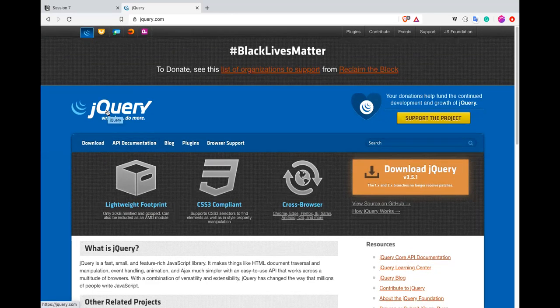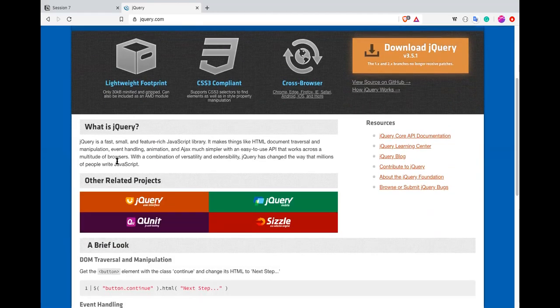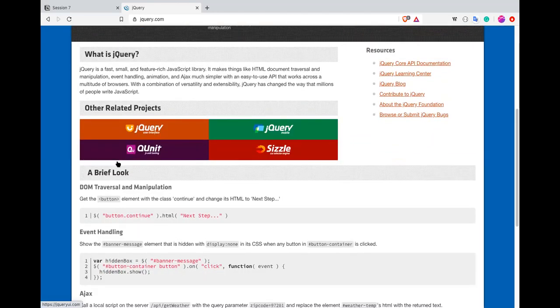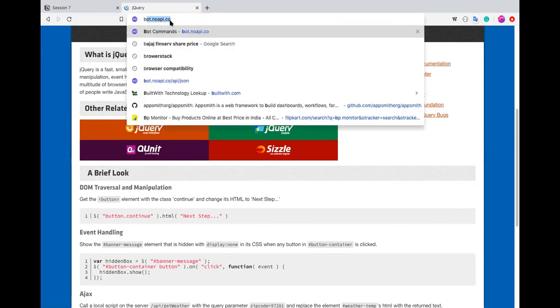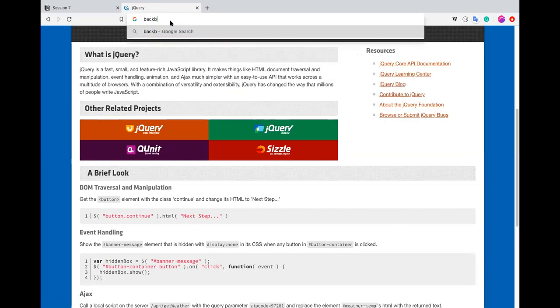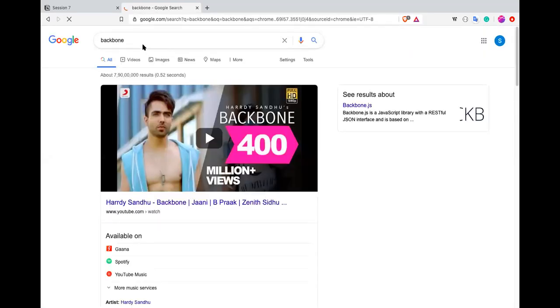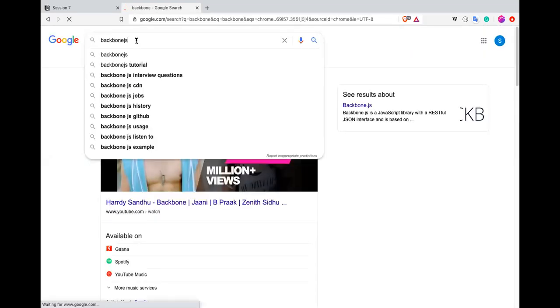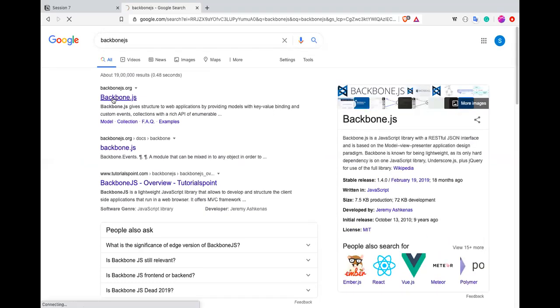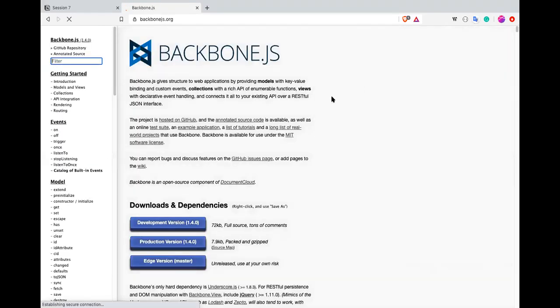Even if jQuery is old technology, it is still being used. It is still my favorite whenever I want to do some quick iterations. But to create big applications in JavaScript, jQuery was not very well designed. So then came Backbone, Backbone JS, around 2012, I guess. With this, anyone was able to create a good web application.